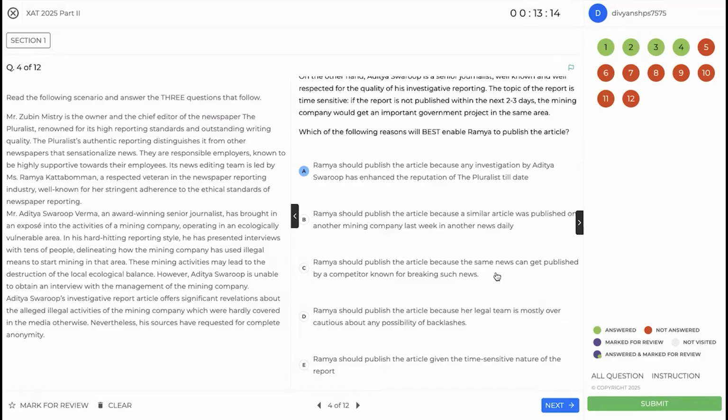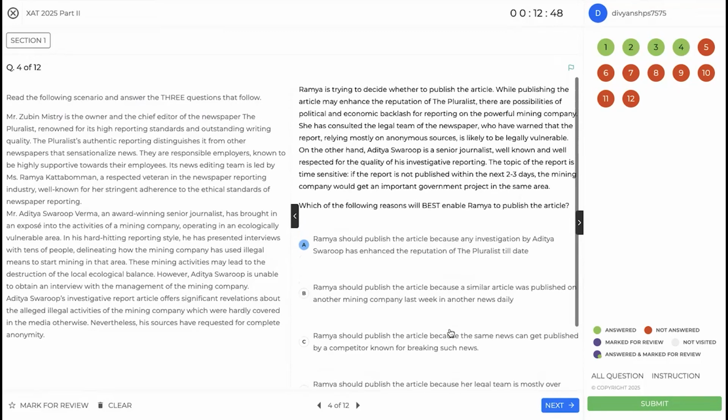Ramya should publish because the same news can get published by a competitor. So this is again not a valid reason. If the other person is going to make a legal breach, should we do that? No, because our legal team is mostly overcautious about any possibility of backlashes. So this one does diminish the value of the legal angle a little bit. However, the legal team is supposed to be like this.